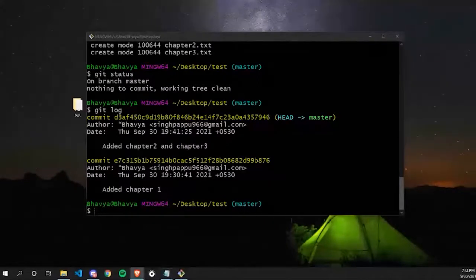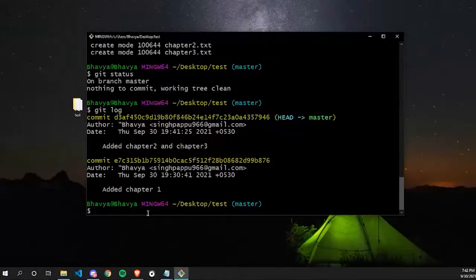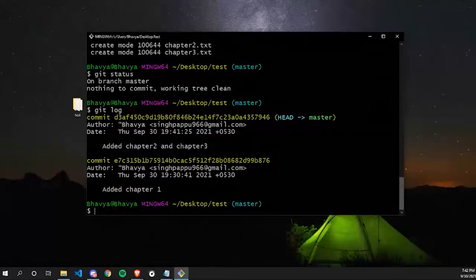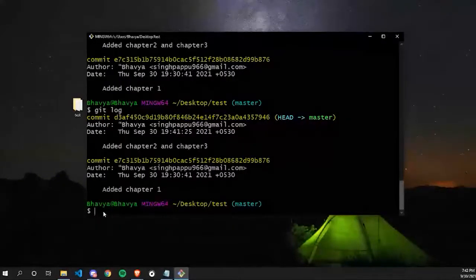Okay, any doubts till now? What is working tree? Working tree is your branch in which you are working. So right now, by default, we are working on the master branch. You can create multiple branches, and you will learn about branching in tomorrow's session. So yeah, what is git log? Git log is used to check your commit status. Basically, it will show all your commit history. So till now, I have created 2 commits, and it's showing me the history of 2 commits.